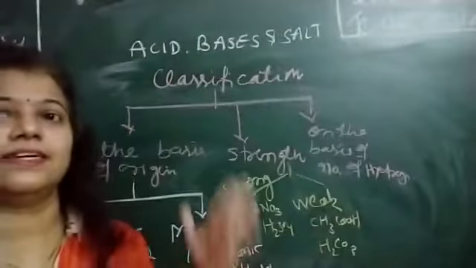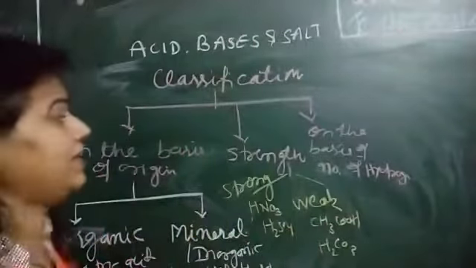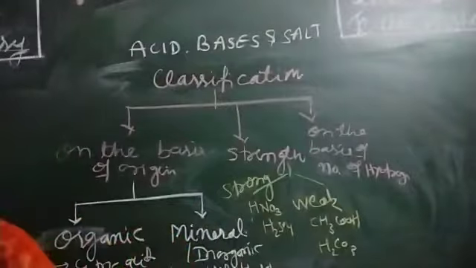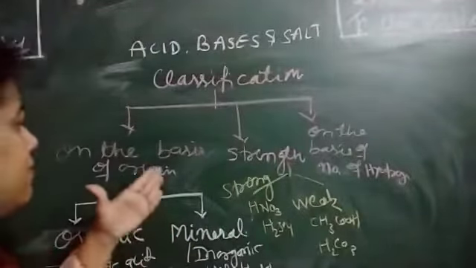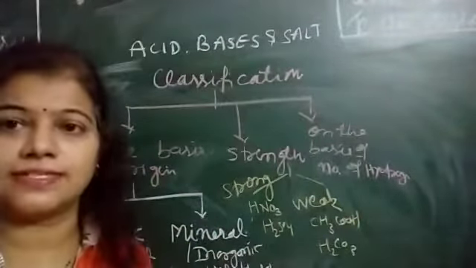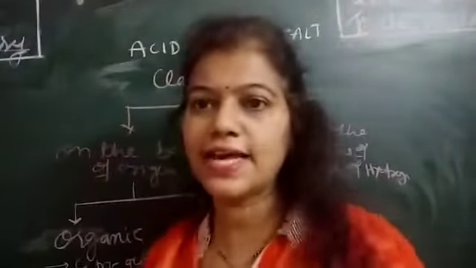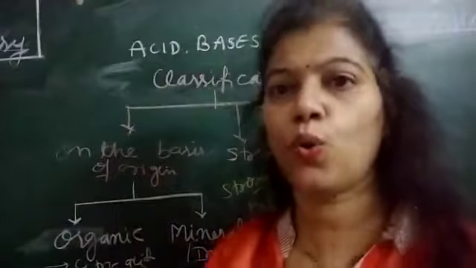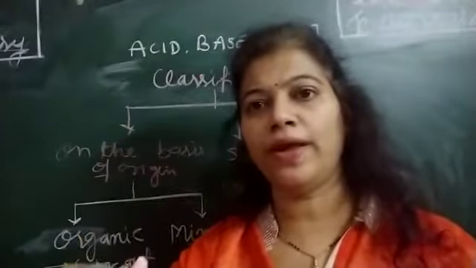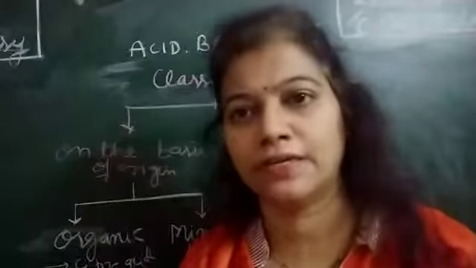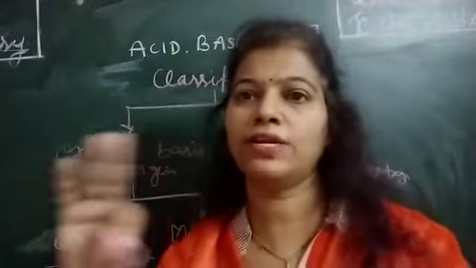Okay, so let's see the classification of acids. We can classify the acids on several bases. First, we classify the acids on the basis of origin. As I told you, the word origin means from where the acids originate, which means we are talking about nature.